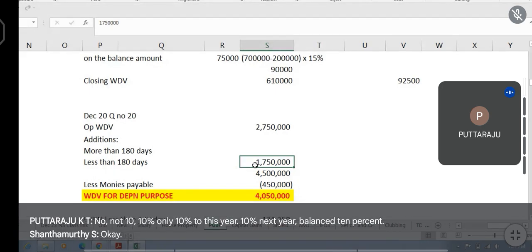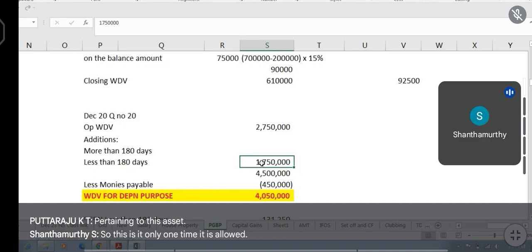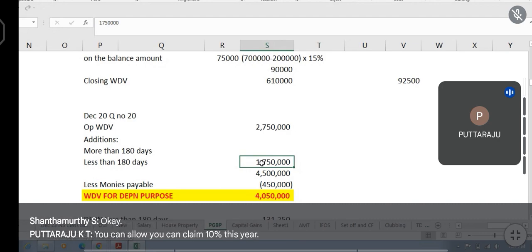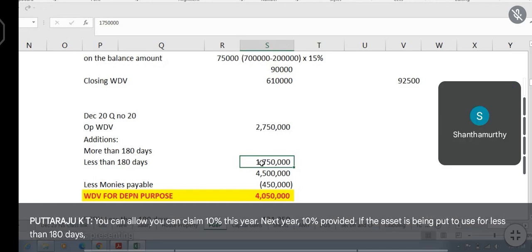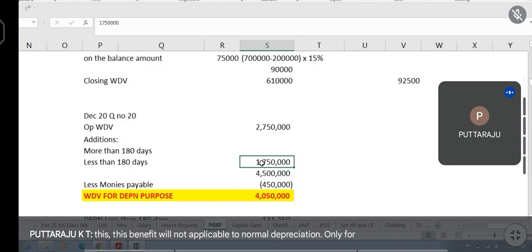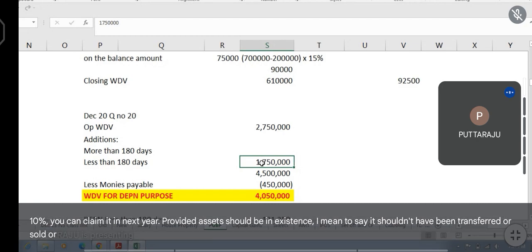So pertaining to this asset, you can claim 10% this year and 10% next year, provided the asset is put to use for less than 180 days. This benefit is not applicable to normal depreciation. Only for additional depreciation can you claim the balance 10% in the next year, provided the asset is in existence. I mean to say, it shouldn't have been transferred or sold or otherwise.